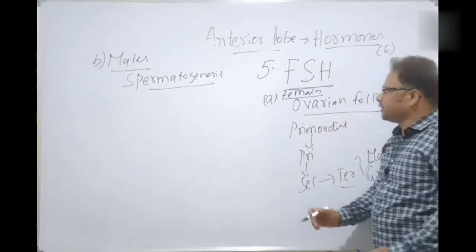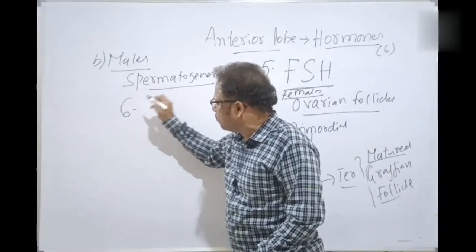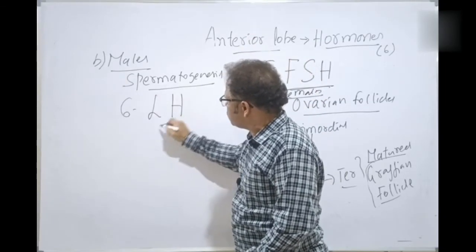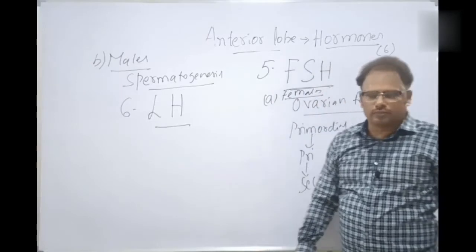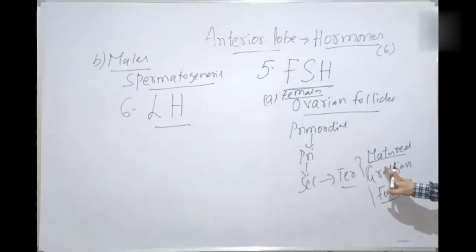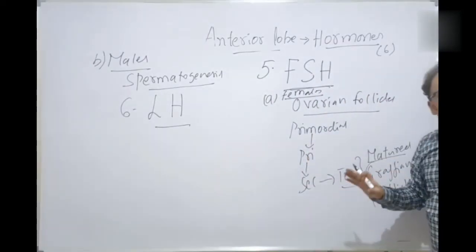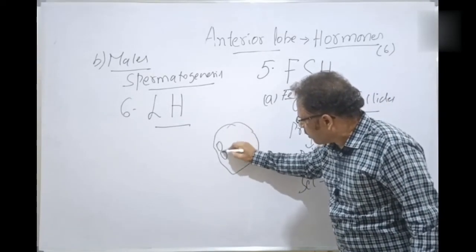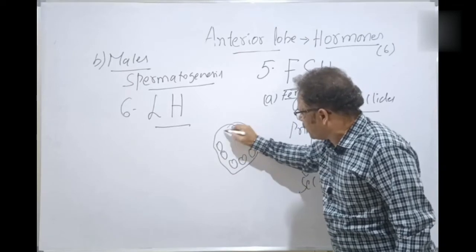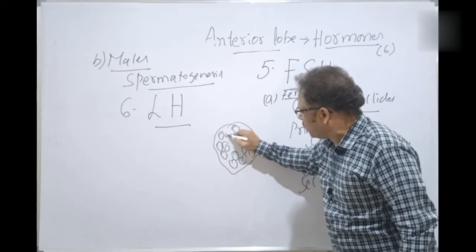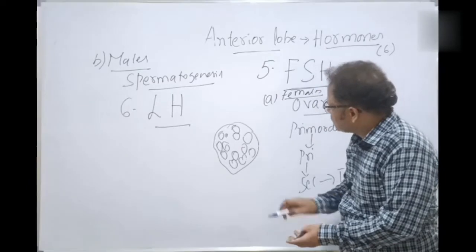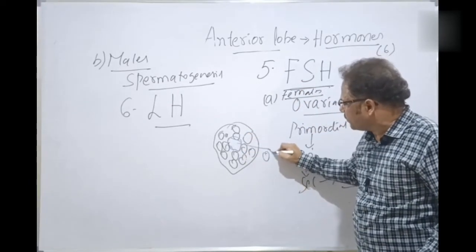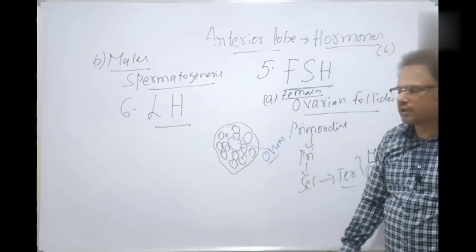Okay, students. Next is the sixth hormone, the last hormone released by the anterior lobe. That's called the luteinizing hormone, LH hormone. What is that? I told you just now that the Graafian follicle is formed inside the ovary. For example, this is a rough diagram of the Graafian follicle. Inside the Graafian follicle, there is a secondary oocyte, which is nothing but the ovum.